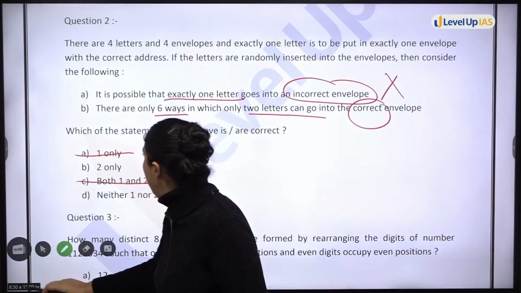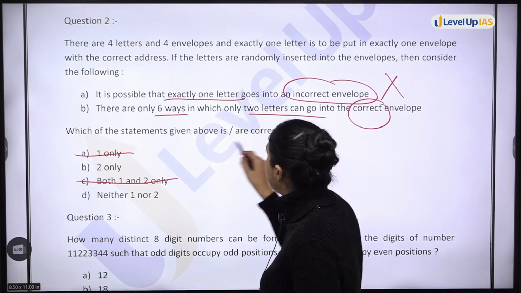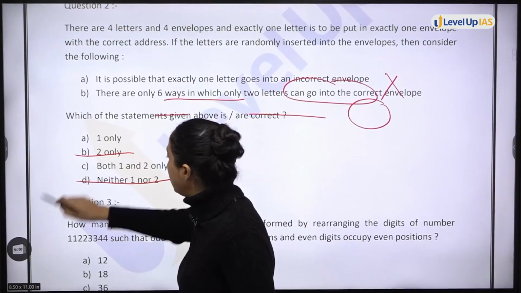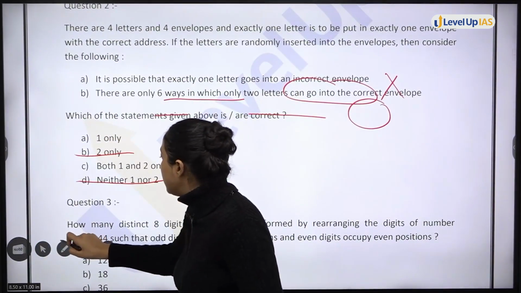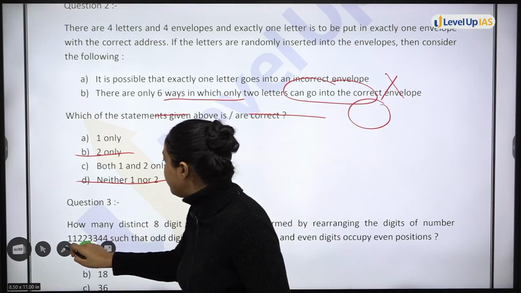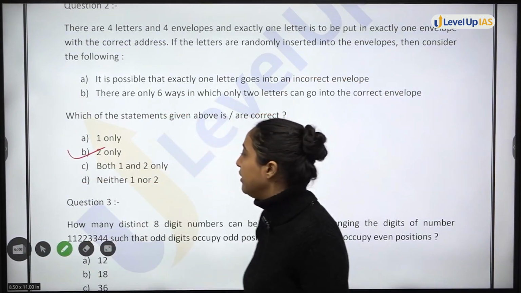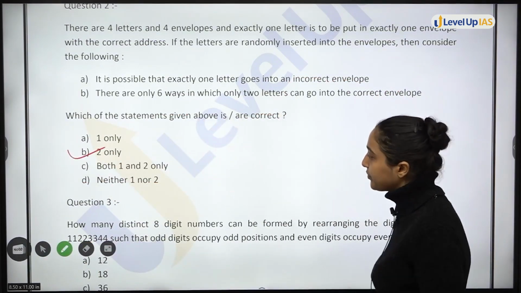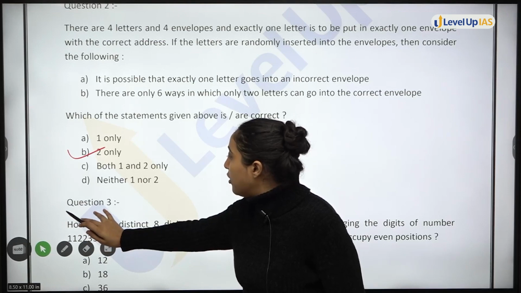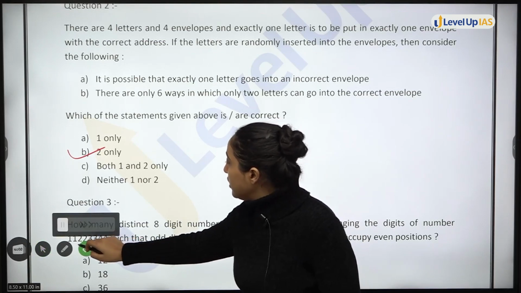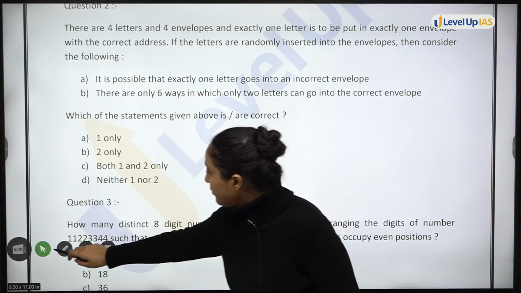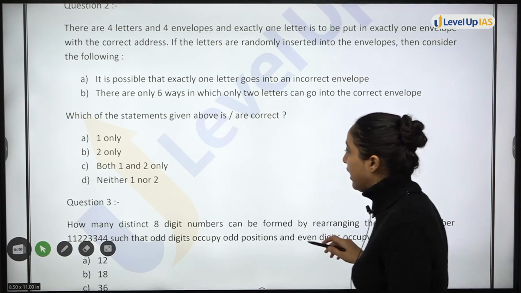That means statement 2, statement B is correct. 1 is incorrect, 2 is correct. So, 2 only will be your answer. Okay. Now, moving on to the third question. See, third question में क्या है?